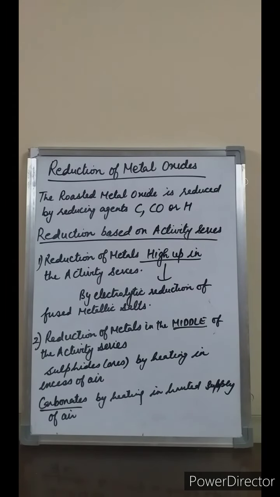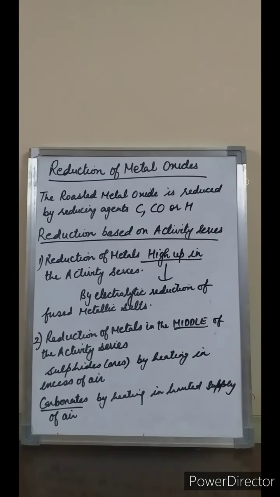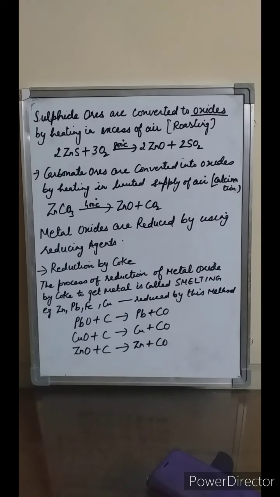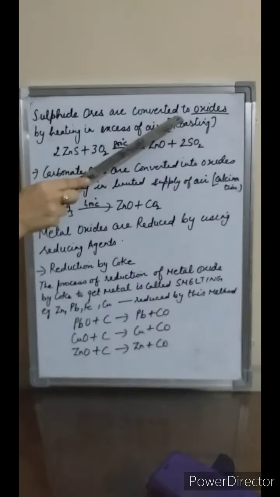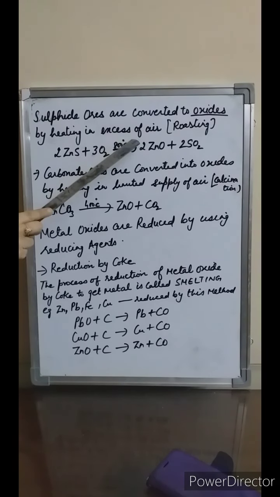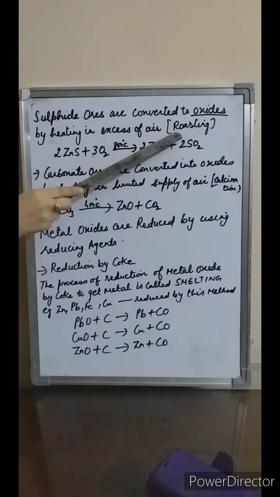Okay, the next is reduction of the metals which are present in the middle of the activity series. Right, so you can say iron, zinc, lead, copper. These are moderately reactive. These are usually present as sulfides or carbonates. Sulfide ores are converted into oxides by heating in excess of air, and the process is called roasting.